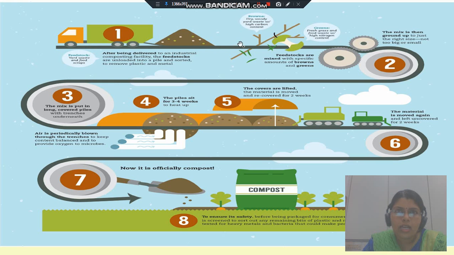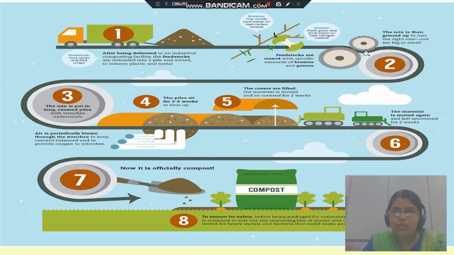Now here we consider the C by N ratio. C is the brown material, the source of carbon. You can consider dry material, woody waste, anything which is a source of carbon, and the green material, which is the source of nitrogen. You have to mix these two properly so that we can maintain the C by N ratio in the range of 30. That is mixed properly for the composting process.